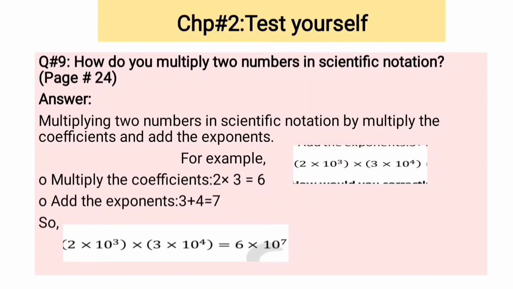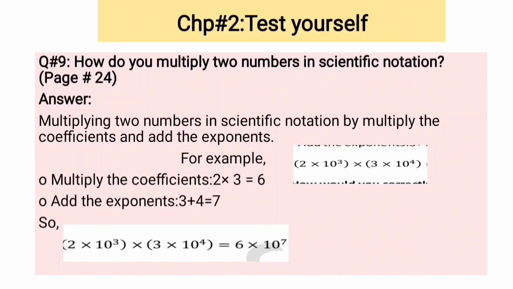Question number 9. How do you multiply two numbers in scientific notation? Multiply two numbers in scientific notation by multiplying the coefficients and adding the exponents. So here is one example. There are two numbers in scientific notation. We have to multiply these numbers. The first rule is multiply the coefficients. 2 and 3 are the coefficients of these scientific notations. So we have to multiply 2 and 3. The answer will be 6.